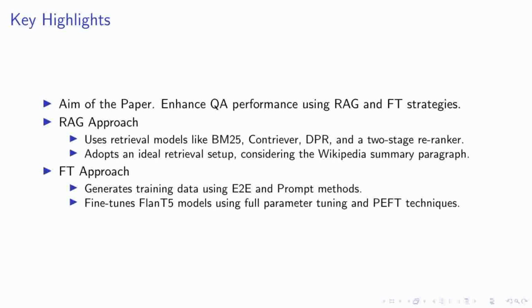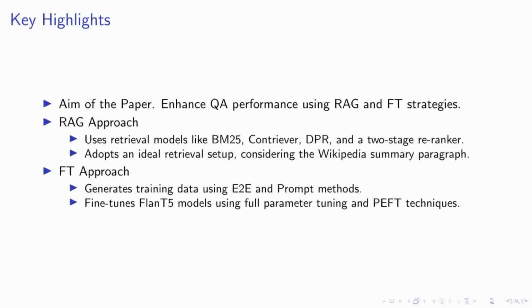The primary objective of this research is to enhance the performance of question-answering systems using two strategies, Retrieval Augmented Generation, or RAG, and Fine-Tuning, or FT. In the RAG approach, we employ various retrieval models, including BM25, Contriever, DPR, and a two-stage re-ranker. We've adopted an ideal retrieval setup, where we consider the summary paragraph of the Wikipedia page for the entity mentioned in the question. On the other hand, the FT approach involves generating training data using two distinct methods, the end-to-end approach, or E2E, and the prompt method.